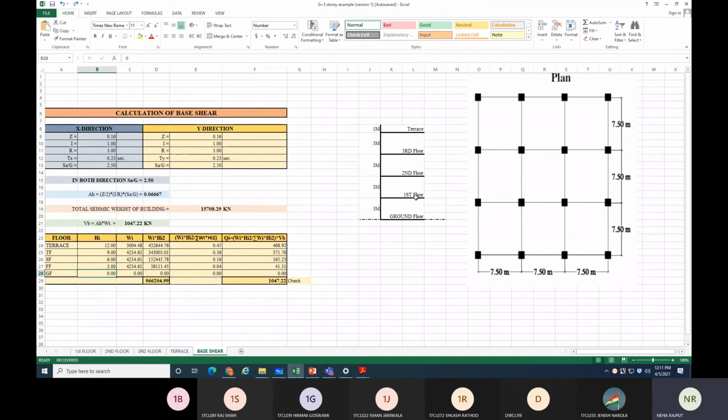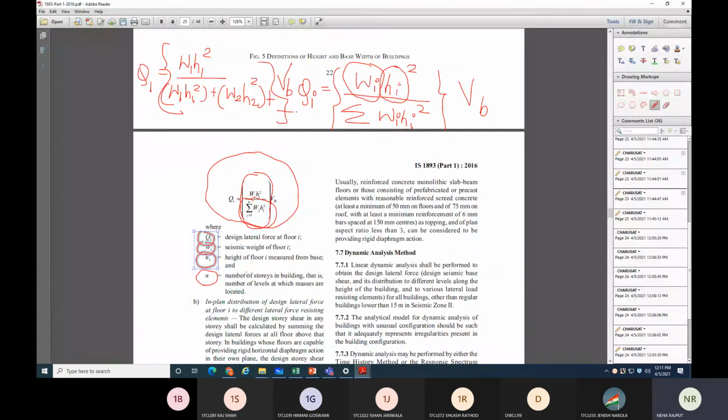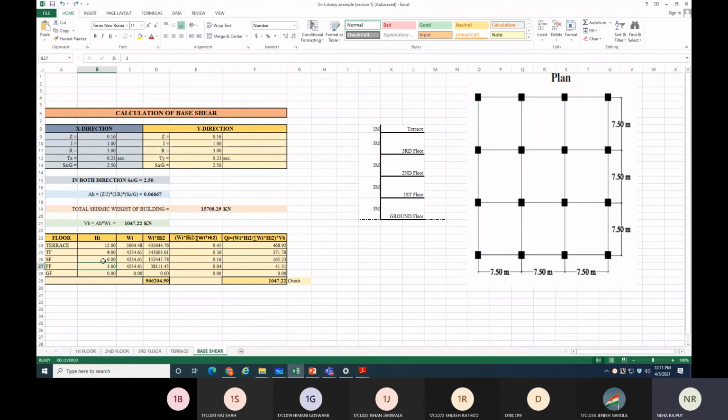Coming to the first floor, what is its height? 3 meter. And if you see this H, it is written height of floor i measured from the base, meaning all heights you need to measure from the base of the building. So the second floor is how far above the base? 6 meter. Got my point?